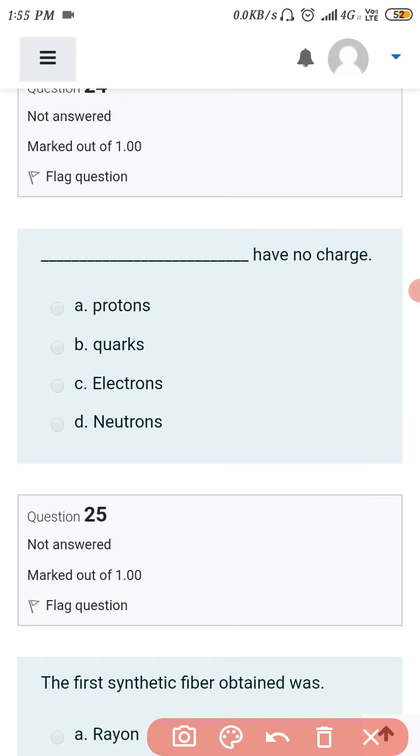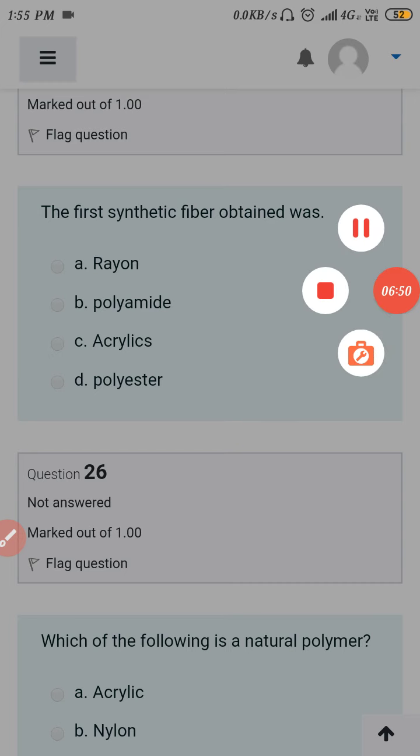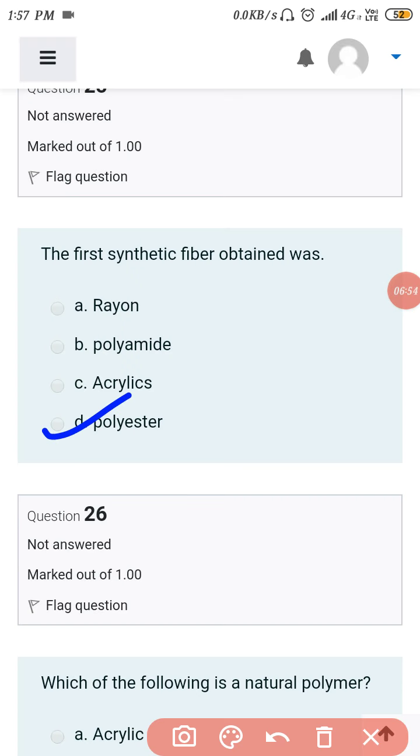Okay, so the next one: the first synthetic fiber obtained was rayon, polyamide, the acrylics, or the polyester. Students, the D option is correct. Polyester is the first synthetic fiber.